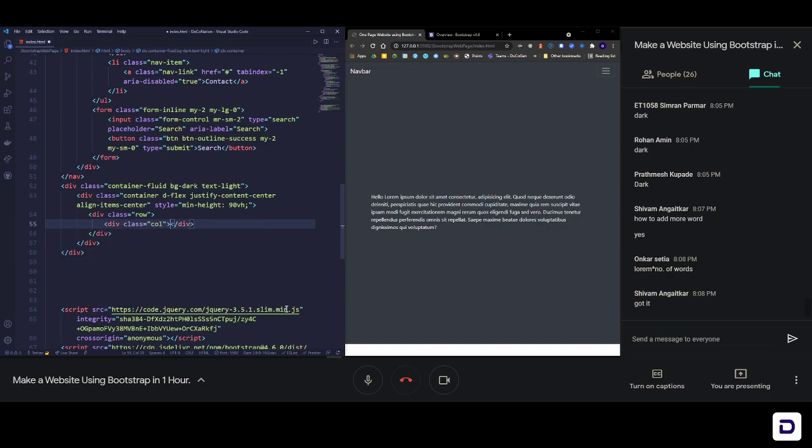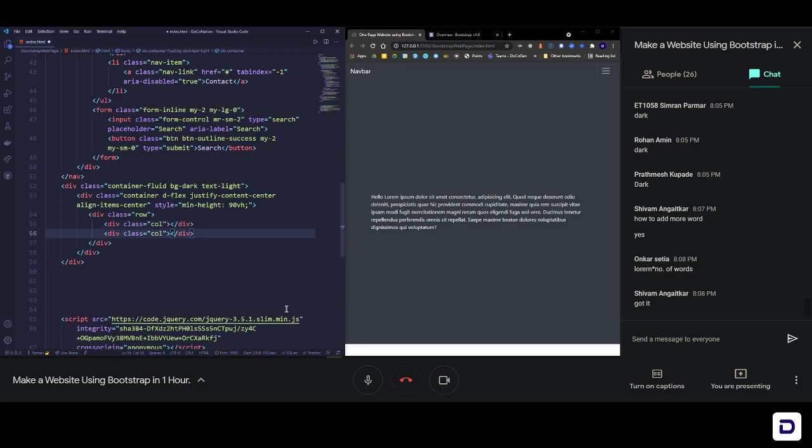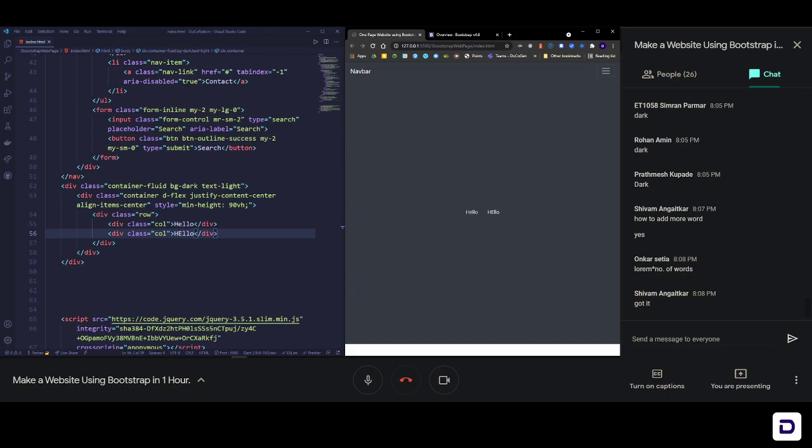That's it, you have created a column. Let me copy paste it so we'll have two columns. Hello here, and the next one is hello here. If I save it, you can see I have two hellos side by side, like you generally would in any other row and column structure.